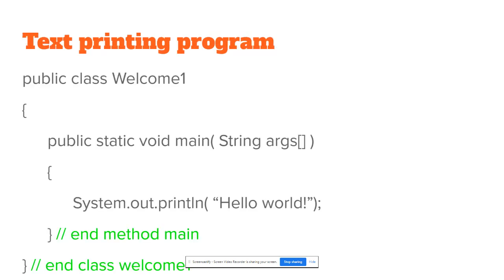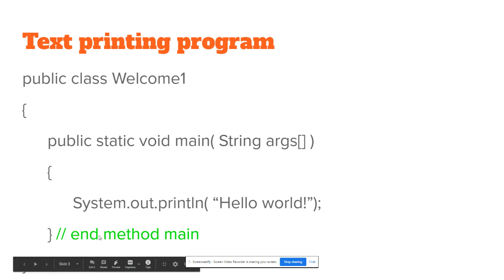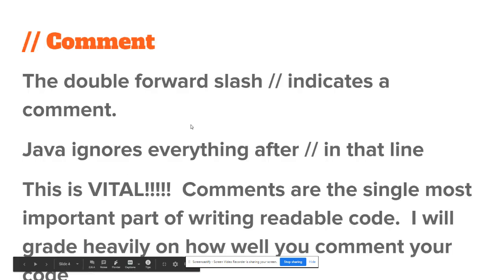So this is that Welcome1 class. We've got public class Welcome1, public static void main(String[] args), System.out.println("Hello World"). We're going to be describing what each part of this is.